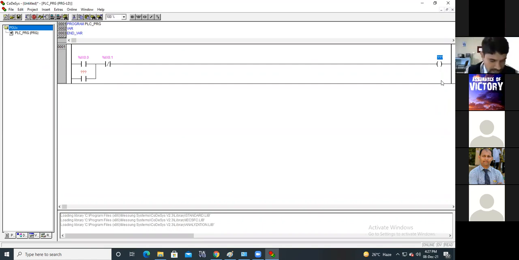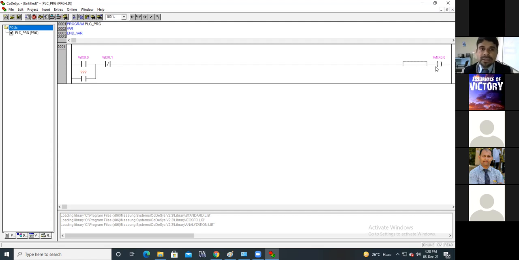Now, how can we define it? Percentage. For input we use I, for output we use Q, for memory bit we use M, percentage MX 0.0. Here we have used an internal memory bit of the PLC.